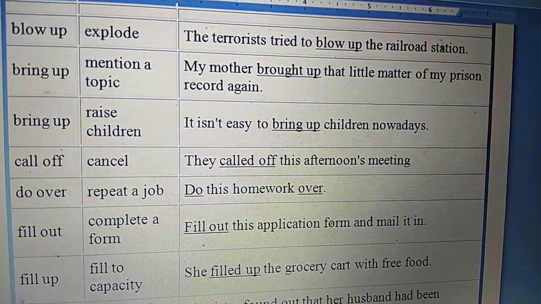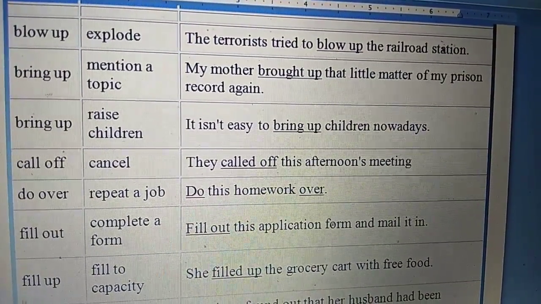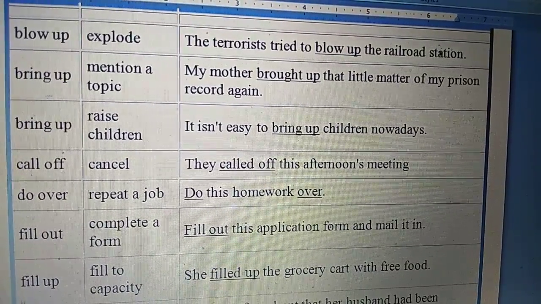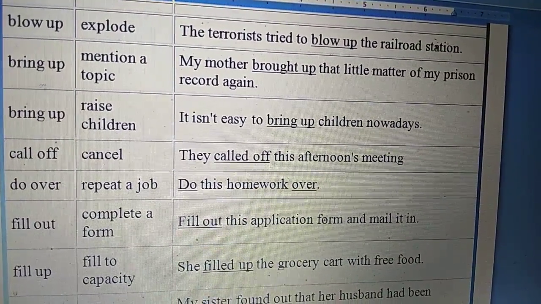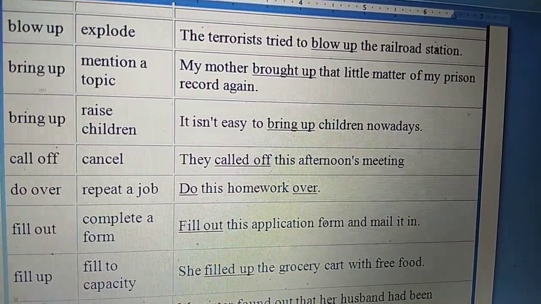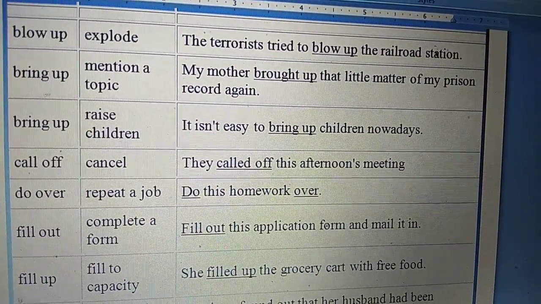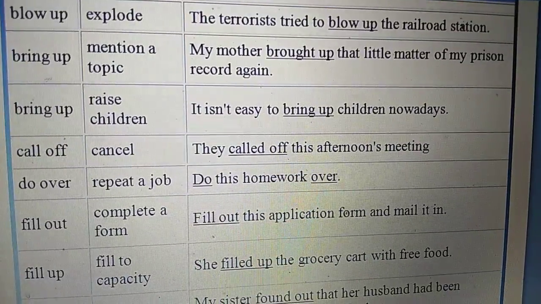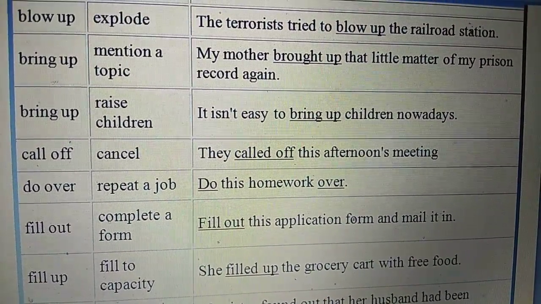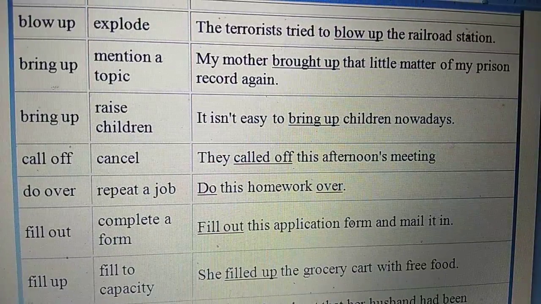Next is bring up. It means raise children. Here the phrasal verb bring up may have more than one meaning. Bring up means raise children. Here the example is it isn't easy to bring up children nowadays. Next is call off. Call off means cancel. They called off this afternoon's meeting.